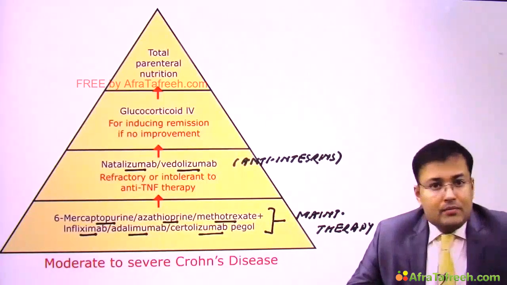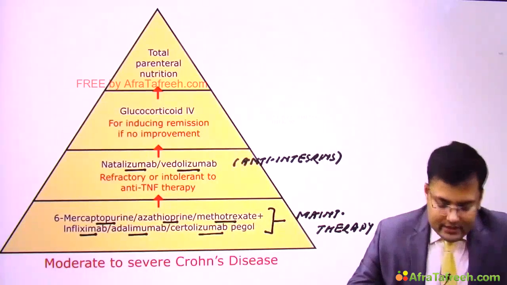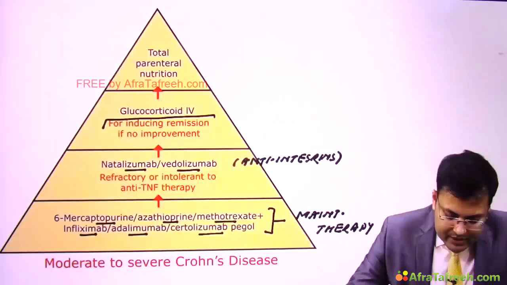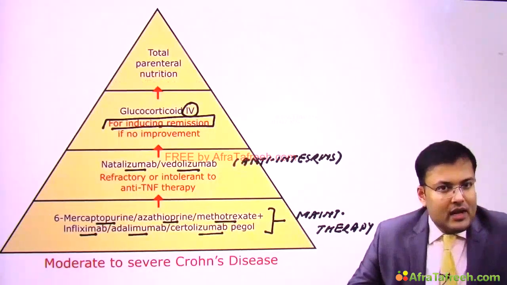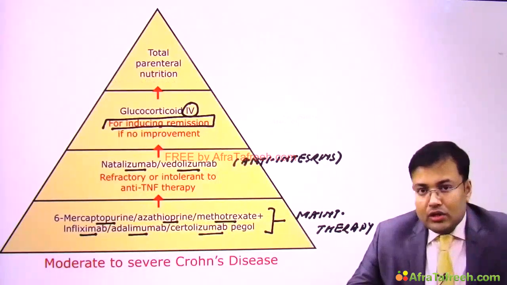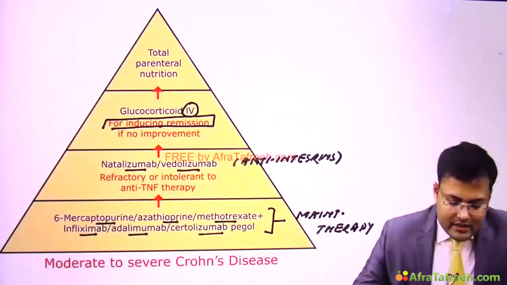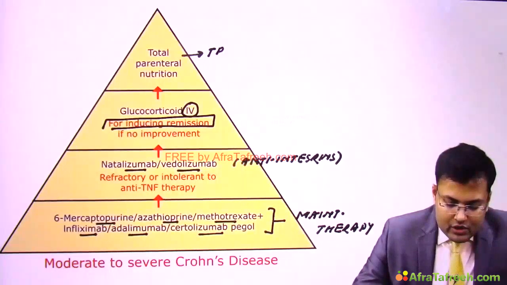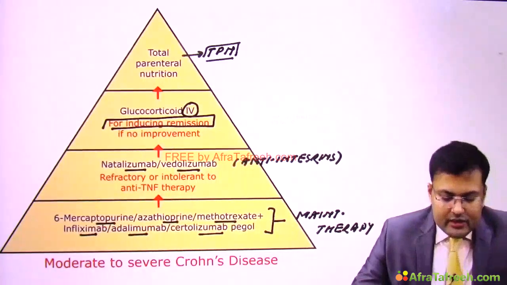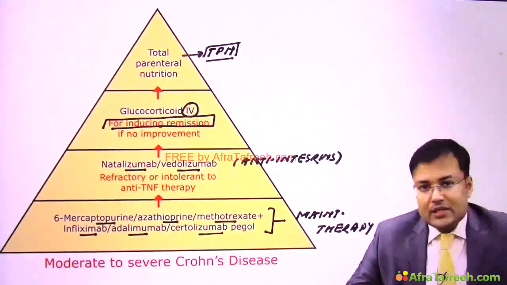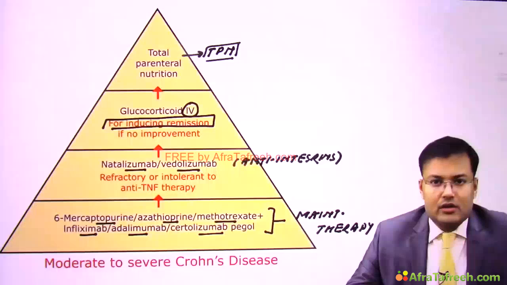If there is no improvement even after anti-integrins, for inducing remission we have to give intravenous glucocorticoids. And even after intravenous glucocorticoid, if there is no improvement, in these patients we have to start what? Total parenteral nutrition. So this is how we manage the patients of moderate to severe Crohn's disease.